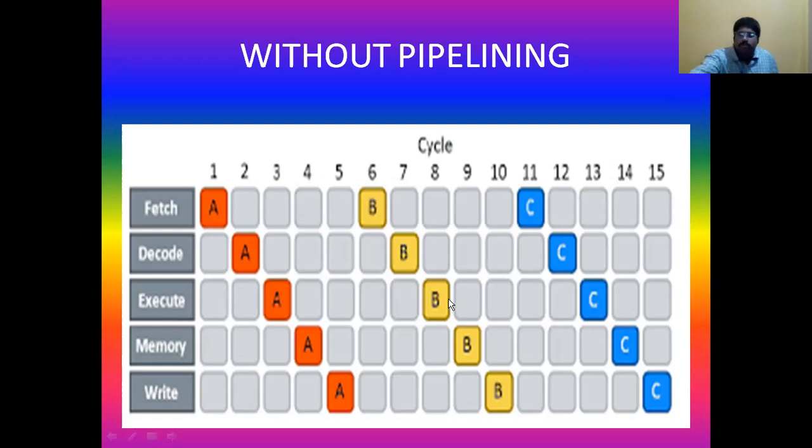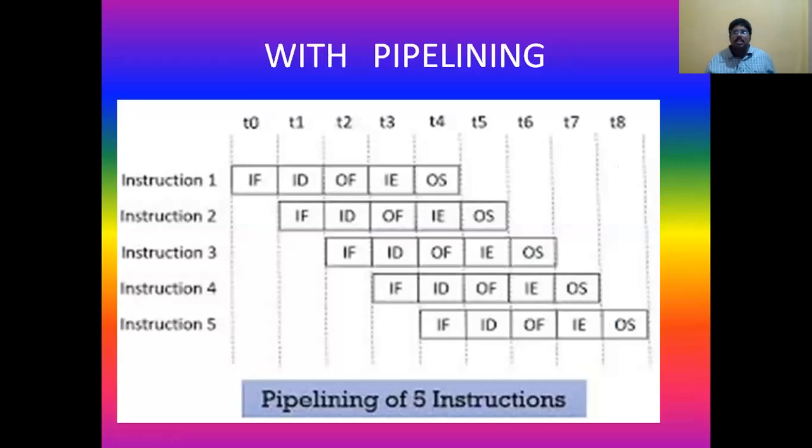But if you observe the pipelining concept, the first instruction is fetched in the first clock cycle, and the fetching unit is not idle. Here they have started the clock from 0, so in the 0th clock cycle the first instruction is being fetched, and later it is being decoded.